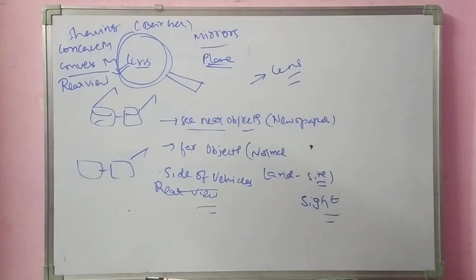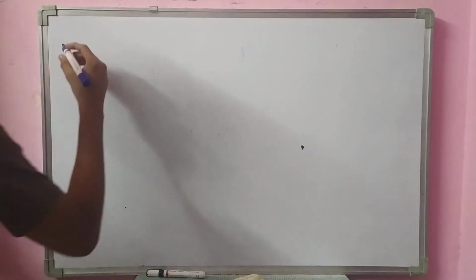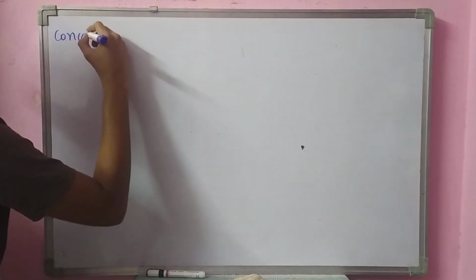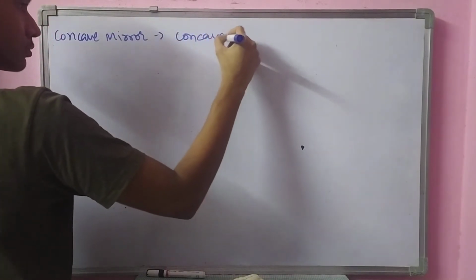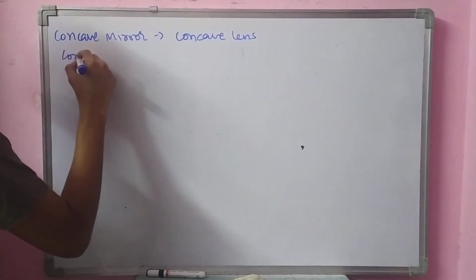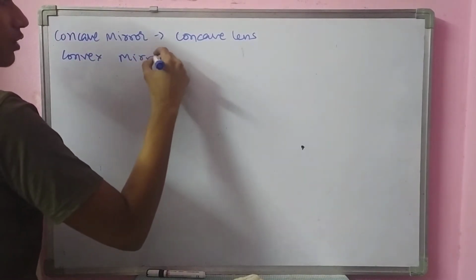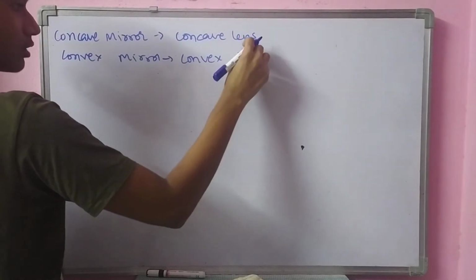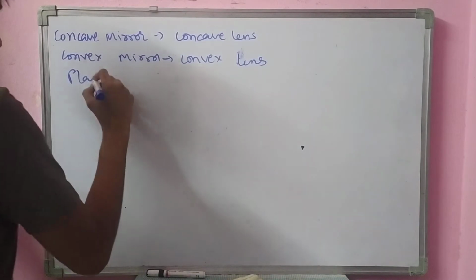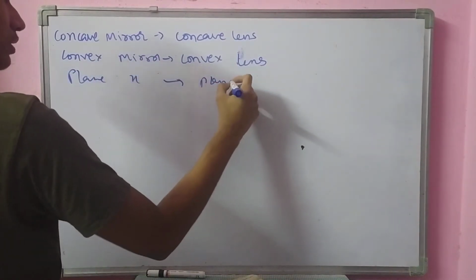Then, coming to what these lenses are: we have different types of lenses also. In the same way that we have different types of mirrors, we have different types of lenses. We discussed the concave mirror, so there will be a concave lens also. We have discussed the convex mirror, and in the same way we have a convex lens also. We have a plane mirror, so we have a plane lens, a normal lens.